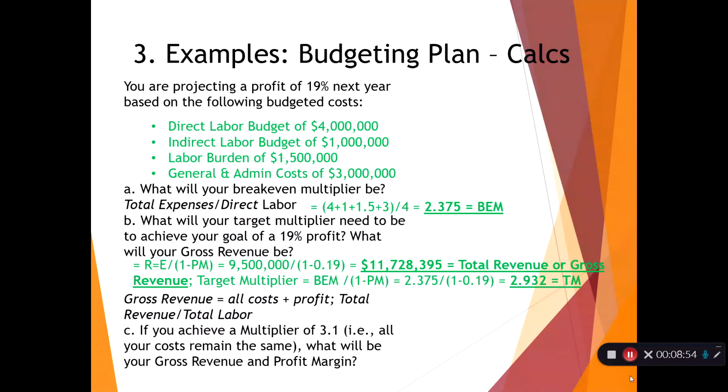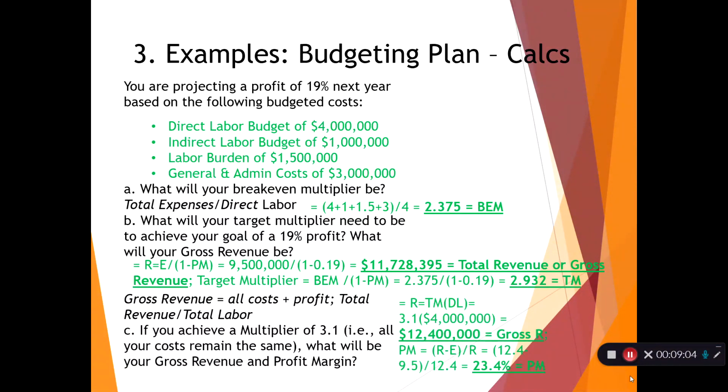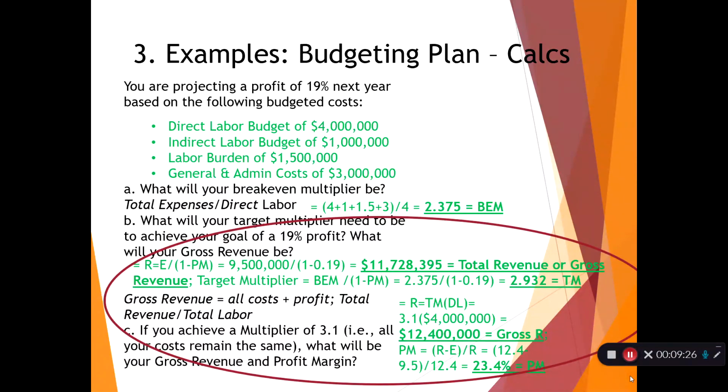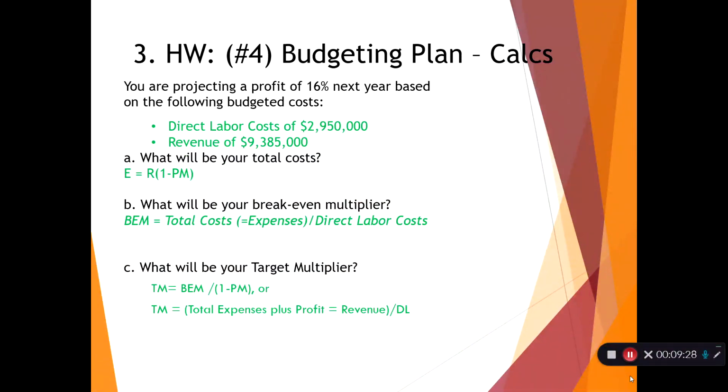Now, if we want to achieve a multiplier of 3.1, with all of our costs remaining the same, what's going to be our profit margin? Well, we do the 3.1 times the direct labor budget of $4 million. Gross revenues are $12.4 million, much higher than what we had calculated above, and that makes sense why the profit margin now is 23.4% compared to the 19%. Remember this form of calculation for the final. It's going to be very important.